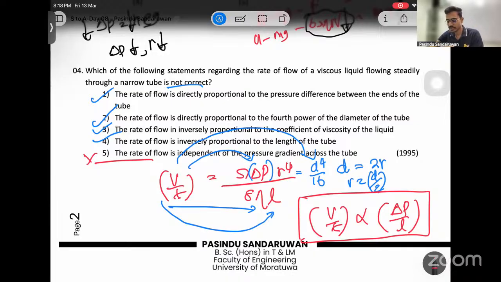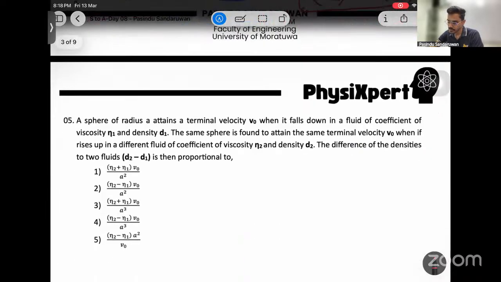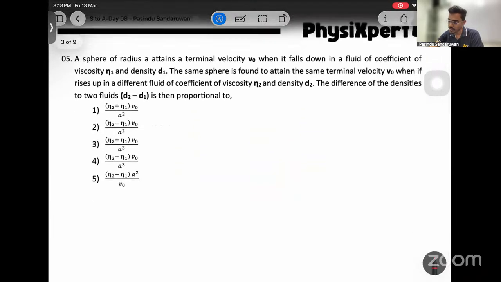Right? Next. It's an easy one. Question 5. Okay, this is a good one. A sphere of radius a attains a terminal velocity V0 when it falls down in a fluid of coefficient of viscosity eta1 and density d1. The same sphere is found to attain the same terminal velocity V0 when it rises up in a different fluid of coefficient of viscosity eta2 and density d2. The difference of densities of the two fluids, d2 minus d1, is proportional to.